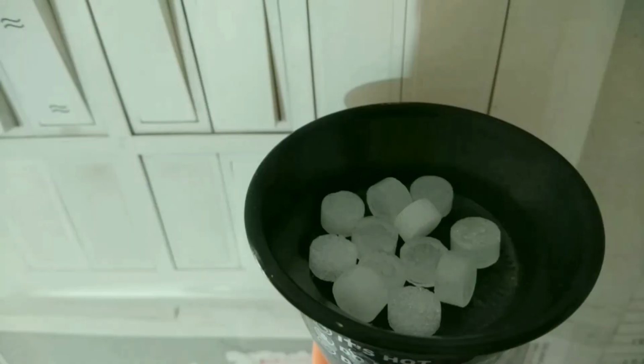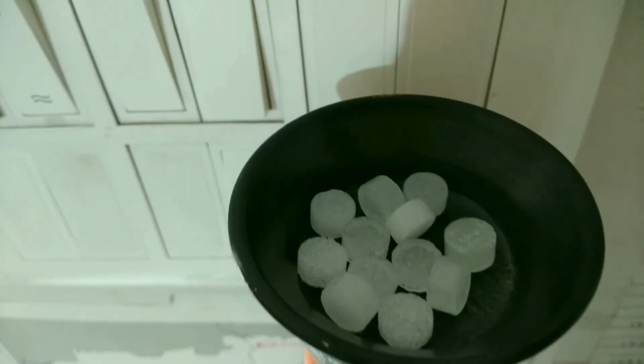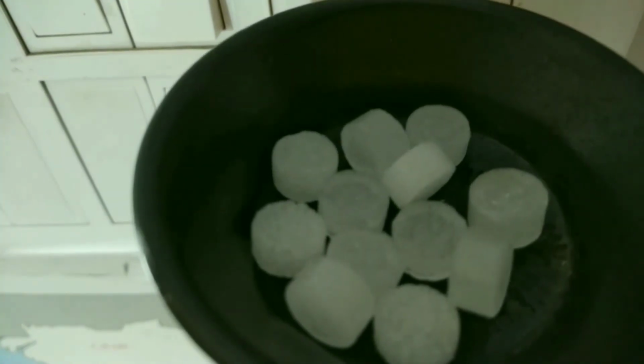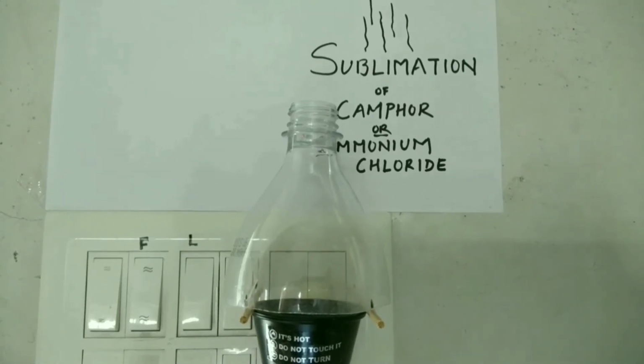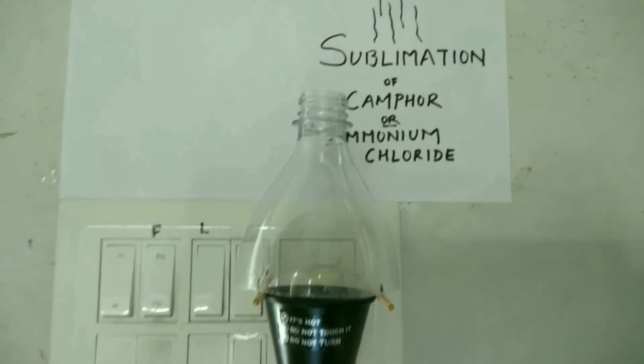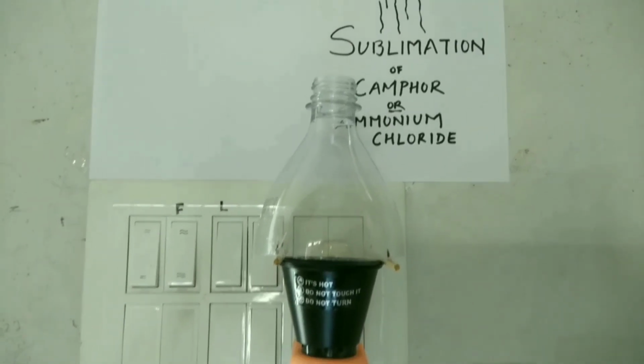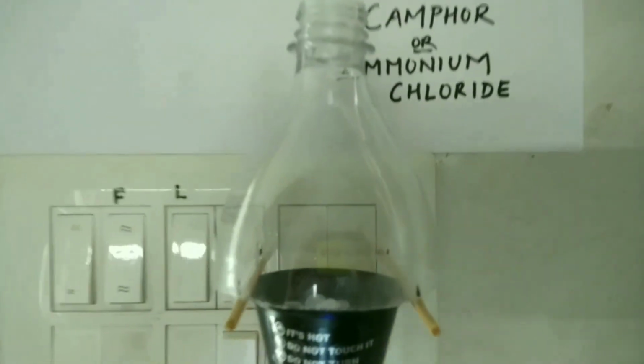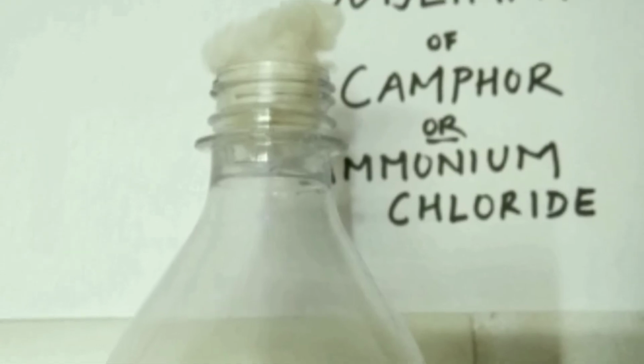Activity 1.13. Here we are going to perform the process of sublimation with the help of camphor. The process of sublimation can be done with the help of camphor or ammonium chloride. Here we have used camphor. Now we have switched it on and the process got started. The bottle is above the burner, with a cotton at the top.